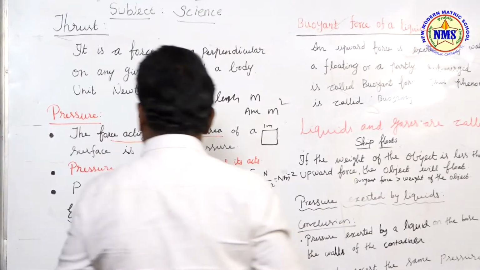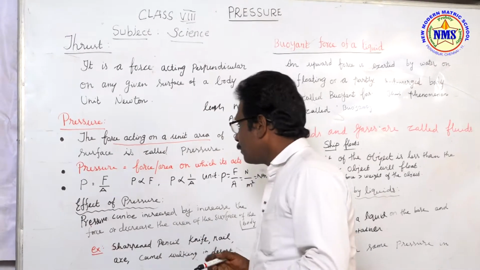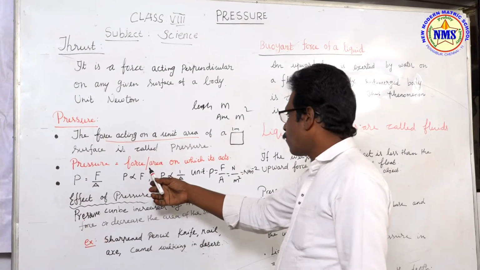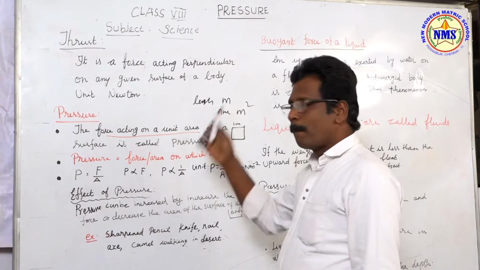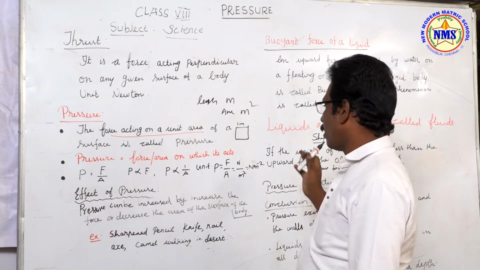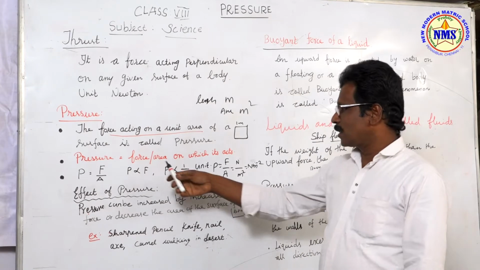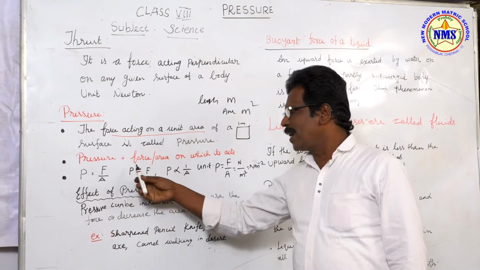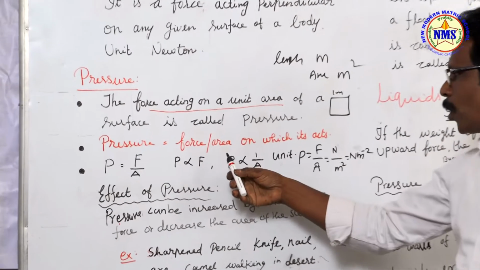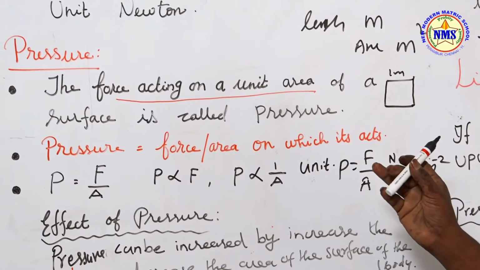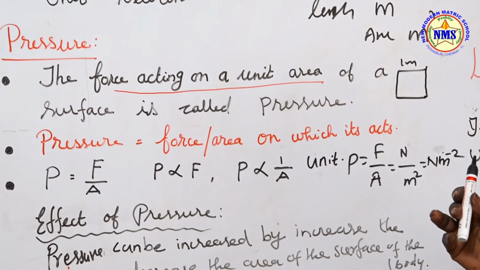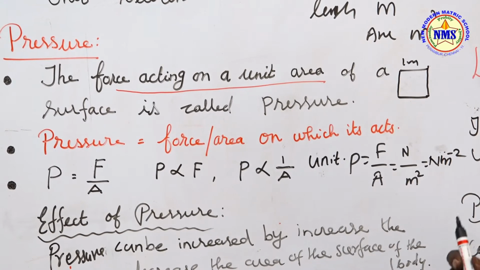Next, pressure is equal to force by the area on which it acts. So according to the definition, pressure is equal to force by area. We know what is force. We know what is area.